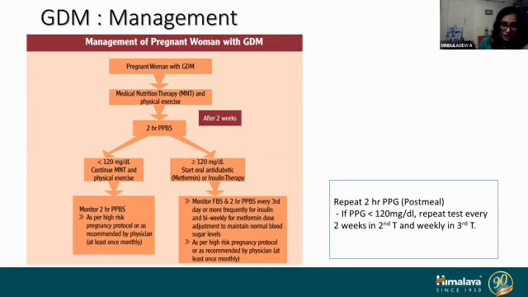But the most important fetal comorbidity with GDM, which is scary for an obstetrician, is stillbirth, especially at term. So it is paramount that we keep the sugar under stringent control.